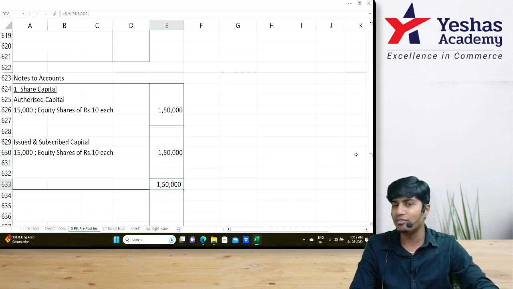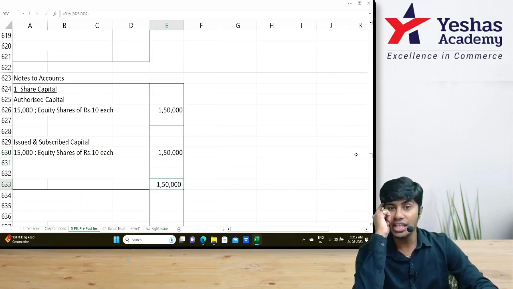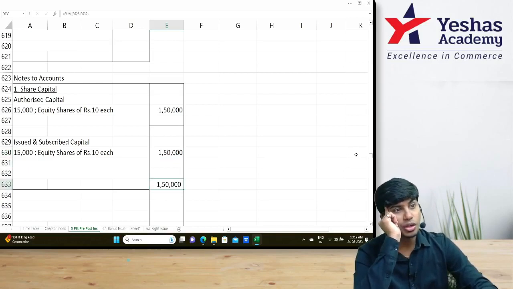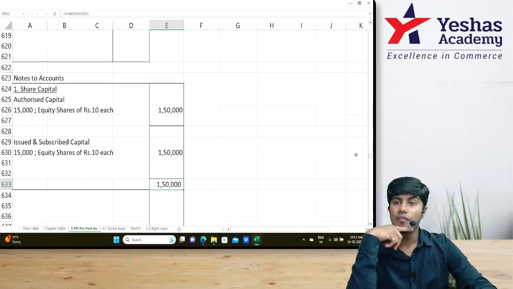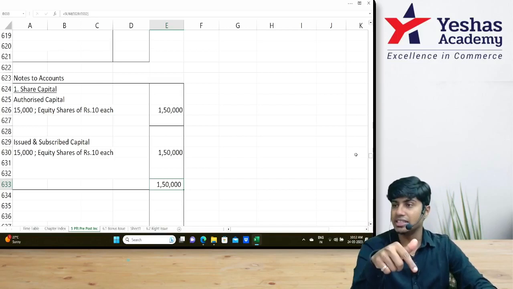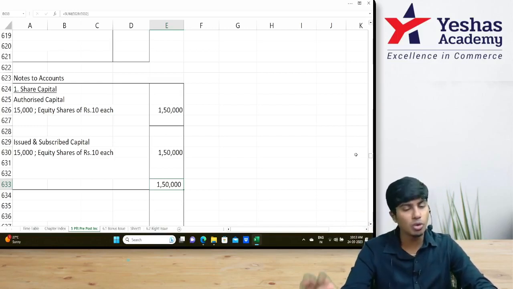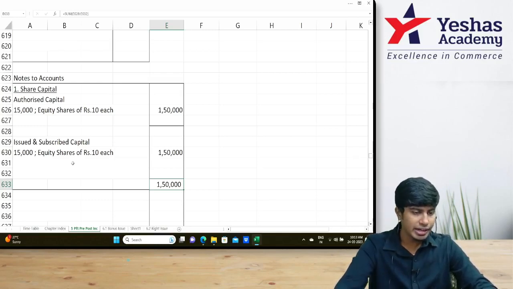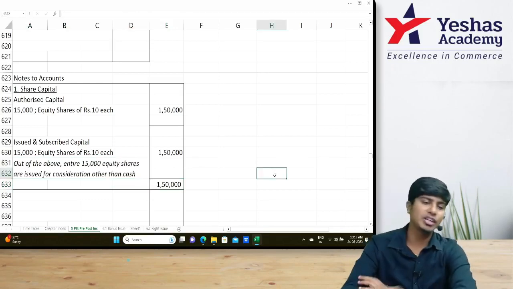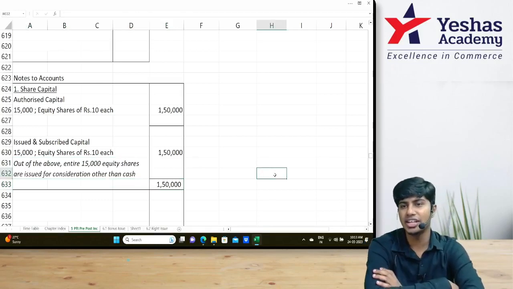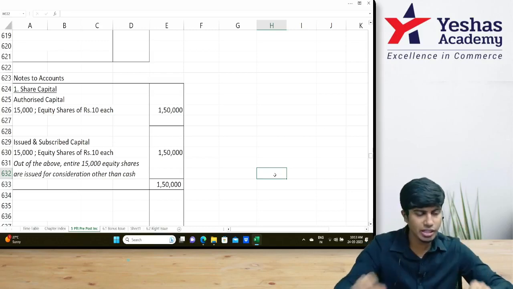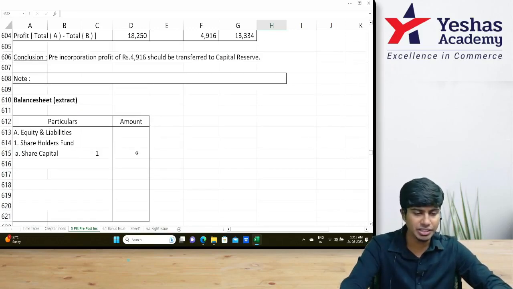Before we write this 1 lakh 50 to balance sheet, remember that these 15,000 equity shares were issued without receiving cash as consideration. Whenever we have not received cash as consideration but we issued shares, we need to make a specific disclosure saying that out of the above, these many shares are issued for non-cash consideration. I'll write here: out of the above, entire 15,000 equity shares are issued for a consideration other than cash. Got it? Shall I write this 1 lakh 50 here in the balance sheet?